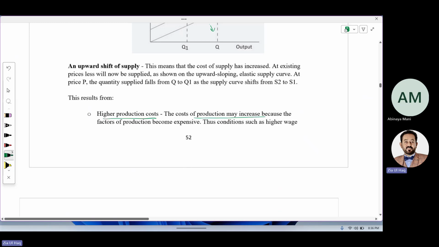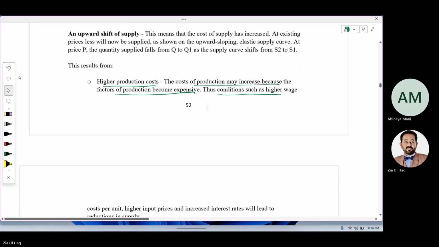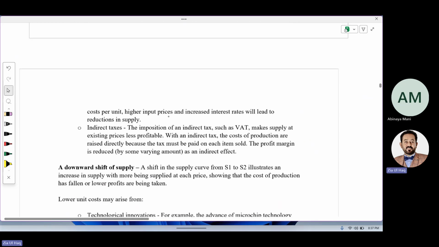The cost of production may increase because the factors of production become expensive. So conditions such as higher wages, cost per unit, higher input price and increased interest rate will lead to a reduction in supply because profit becomes lower. If you are seeking more profit, you will supply more. If there is less profit, you will supply less.